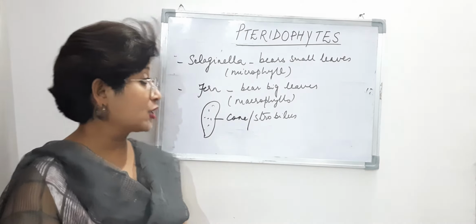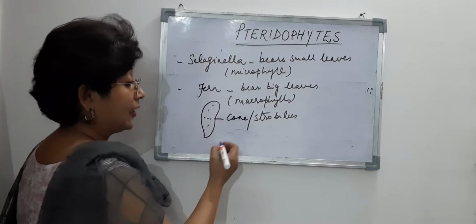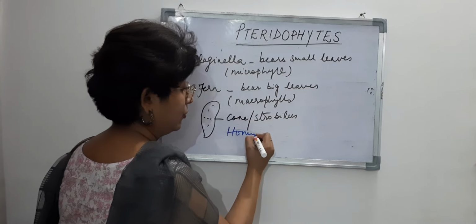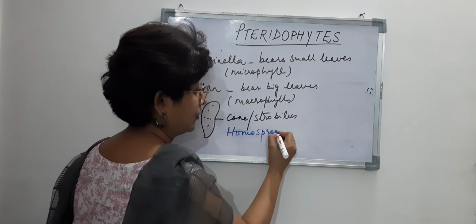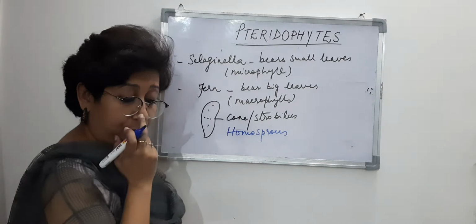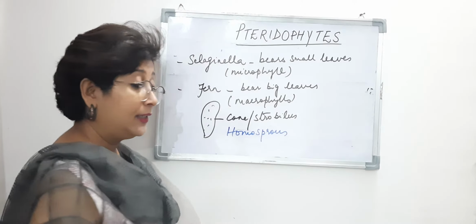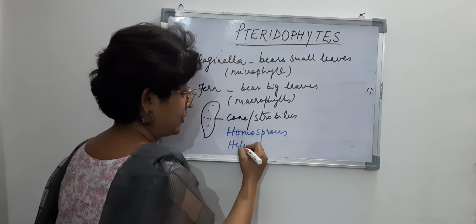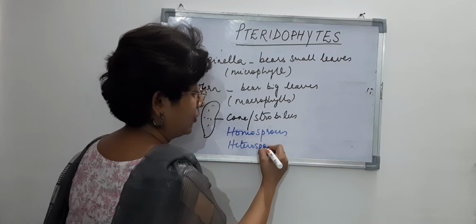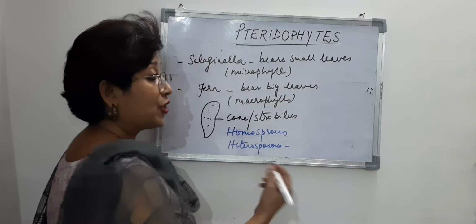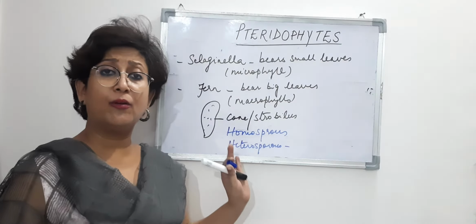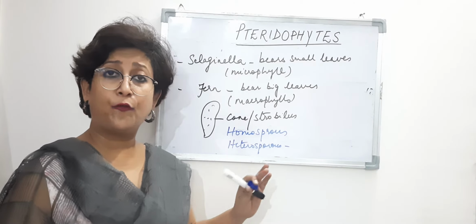Now, if the spores are identical, they are known as homosporous, right? Now, if they are not identical, then they are known as heterosporous. Hetero means different, right? So there are two different spores.